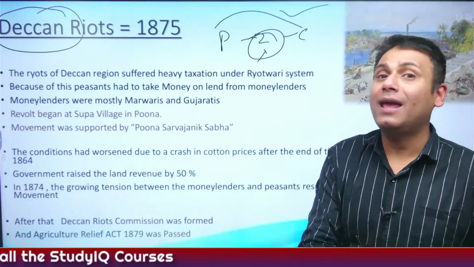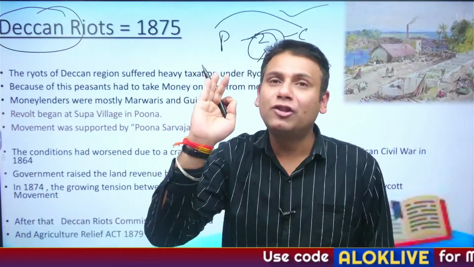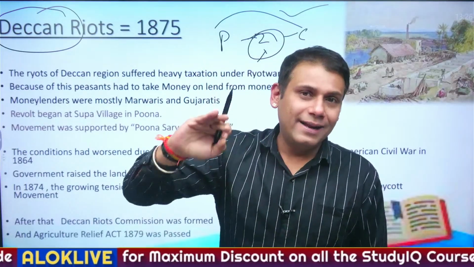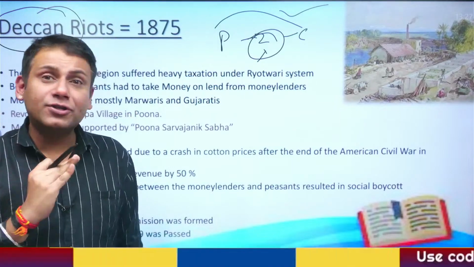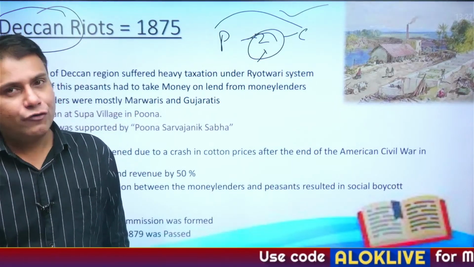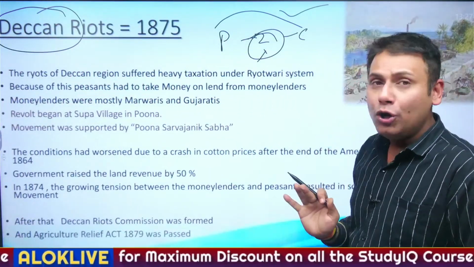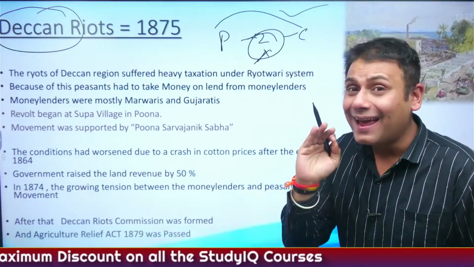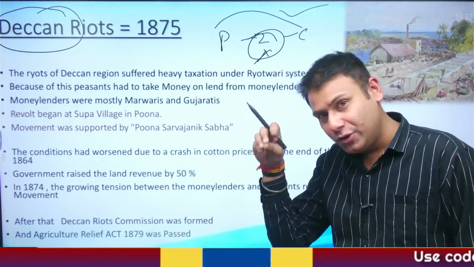Correct? And this system of Rayatwari was introduced in Bombay Presidency by Elphinstone and in Madras Presidency by Thomas Munro and Captain Reed. Correct? One more important fact that we studied yesterday, that the Rayatwari system of land revenue covered the maximum part of British India. It covered 51% of British India. True? Now, suppose I am a peasant. Now, as I have told you, the role of Zamindar ended directly. Correct? Indirectly, his role actually came to the fore now.